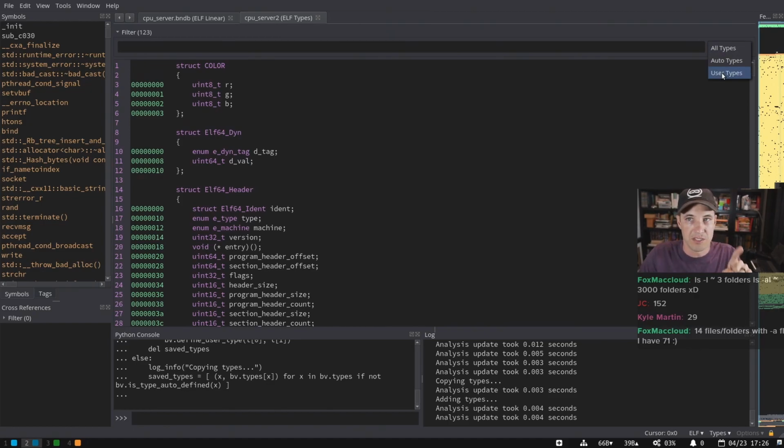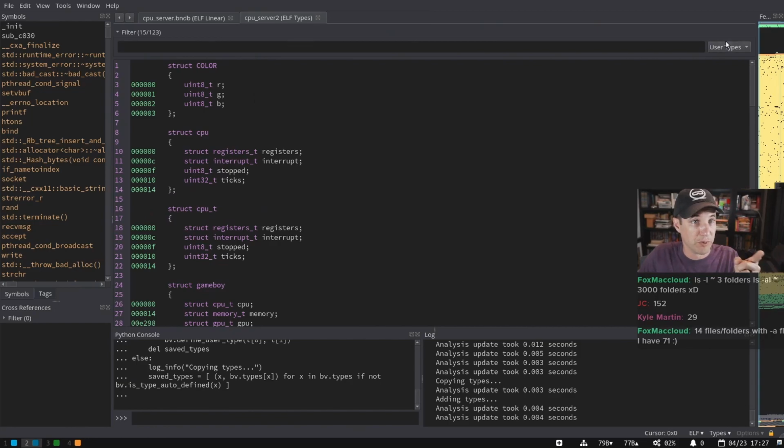I still really want this default. I don't know if Josh is on the stream. He added this feature and it's super nice. You can filter the type view now, but I want to make user types the default. I think that should ship as the default.